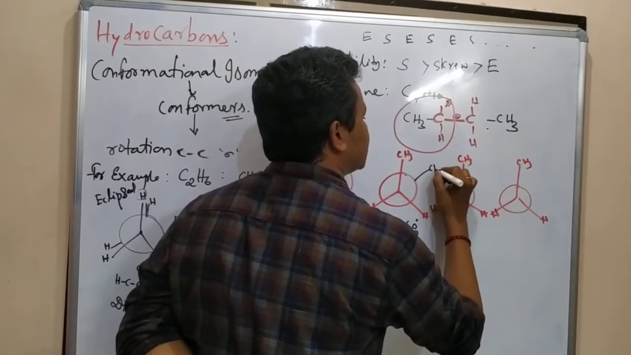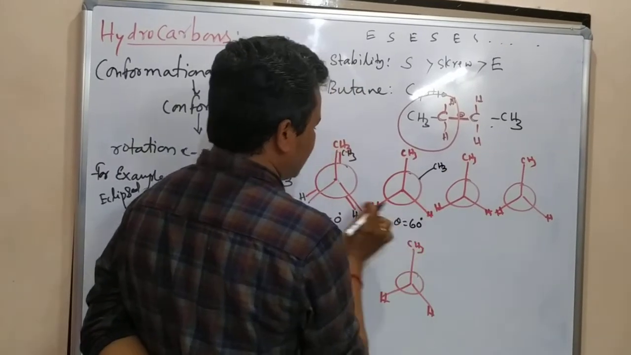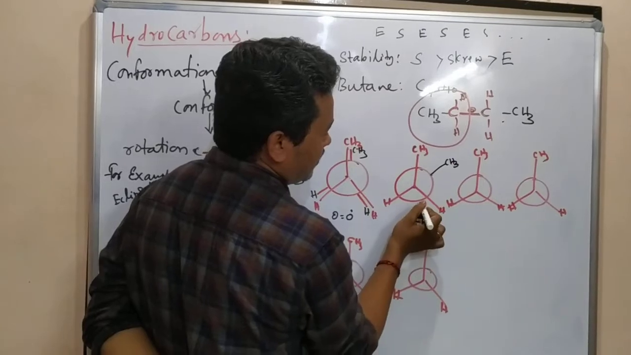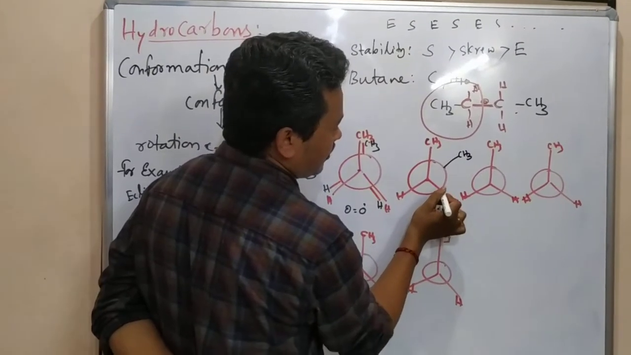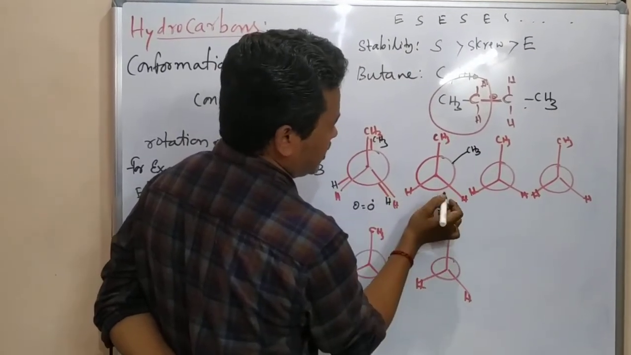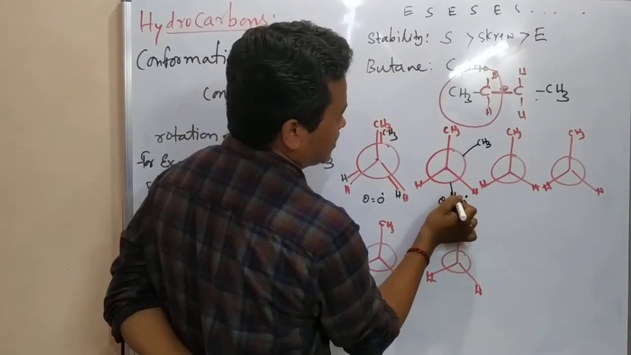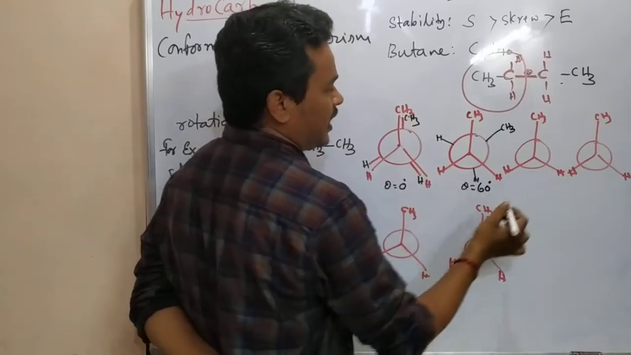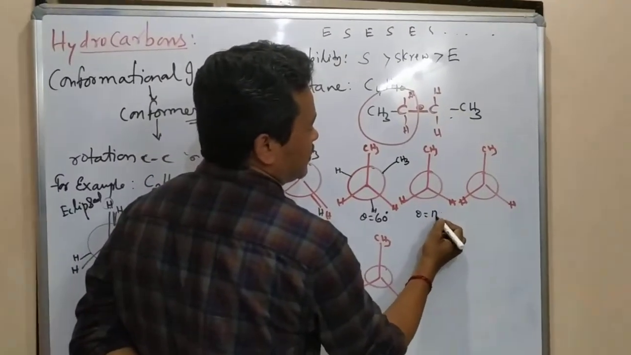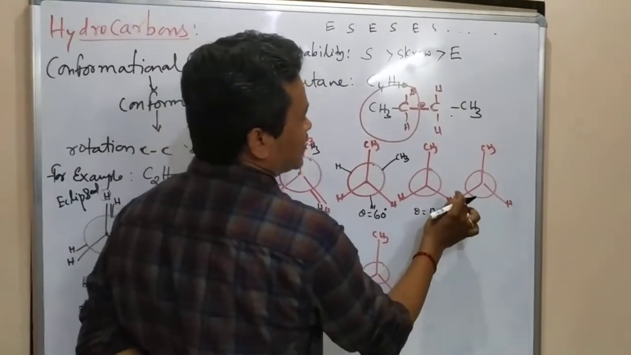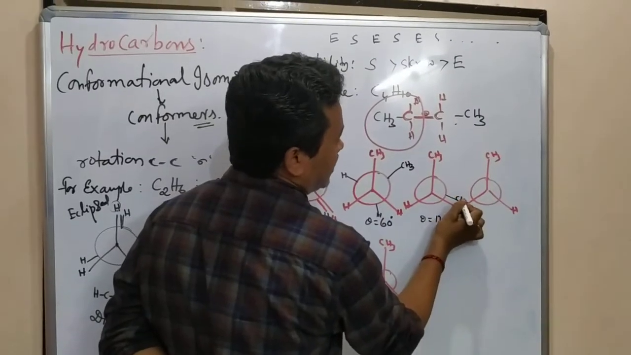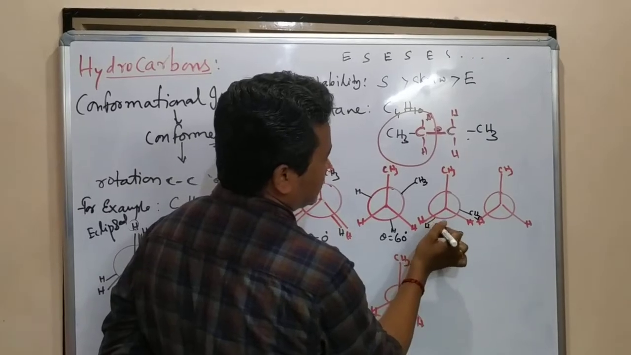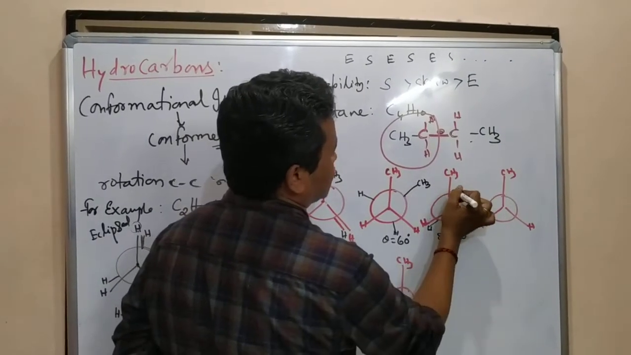I will write CH3 here. And this also will come a little bit far, a little bit like this. This is a little bit coming here. H is there here, and this also will come here like an H. Again one more 60, that means 120. It is coming near to this one. It's like CH3. Here this hydrogen will come like this, and this hydrogen will come like this.